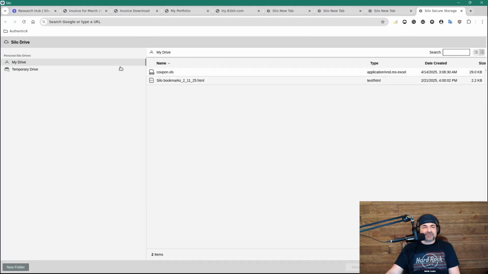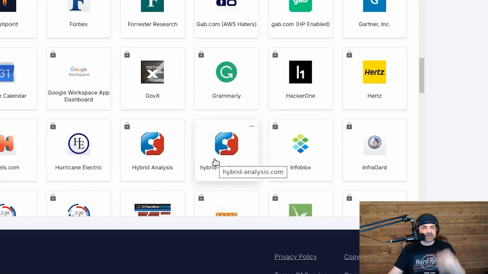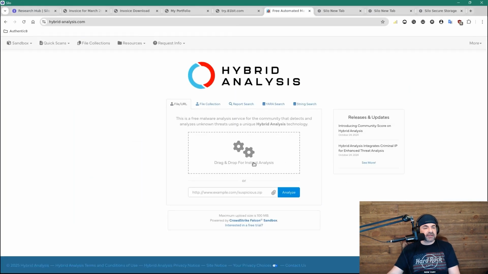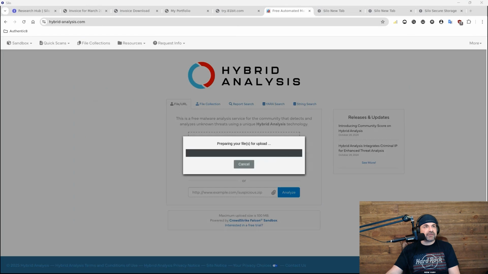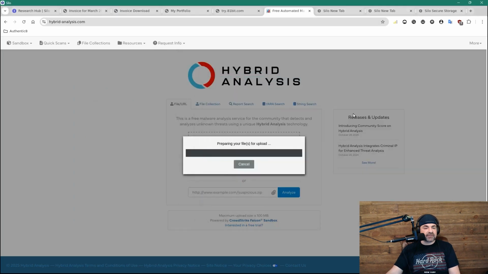Now, what happens if I want to see what was actually involved in that file, since it's an Excel file? Maybe I'll take a look and see what we've got available. So Hybrid Analysis is right here in Silo. I don't have to go anywhere. I don't have to do anything. I can just go ahead and click on that, and that'll open it up. And let's go ahead and pull that file from our storage and drop that in there.